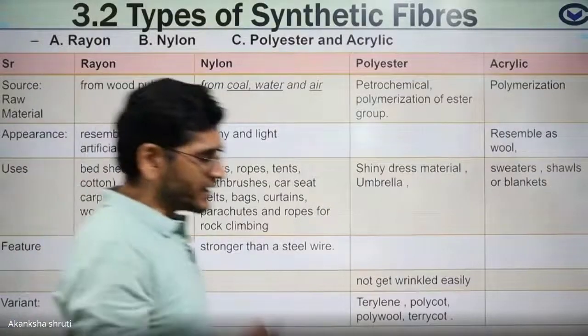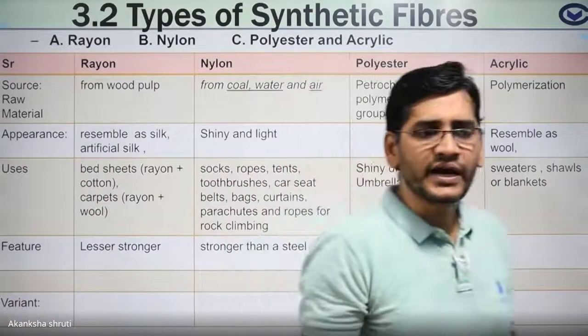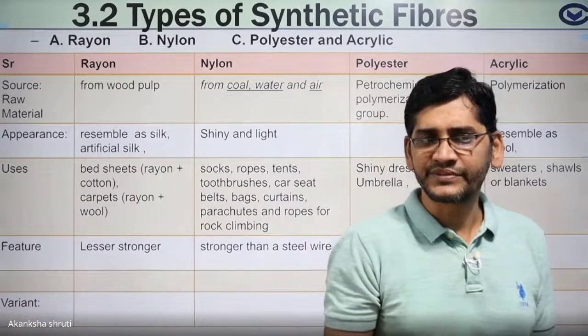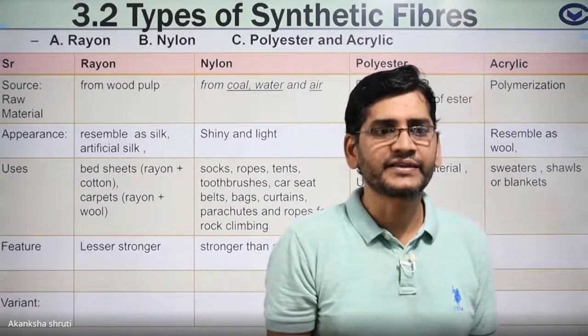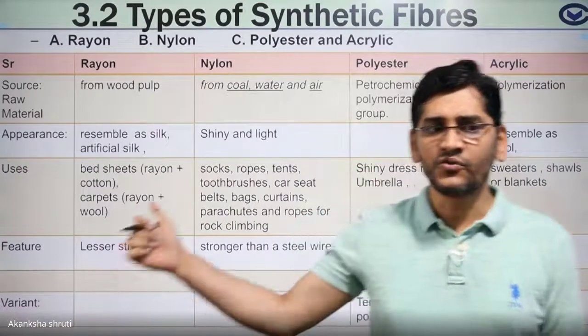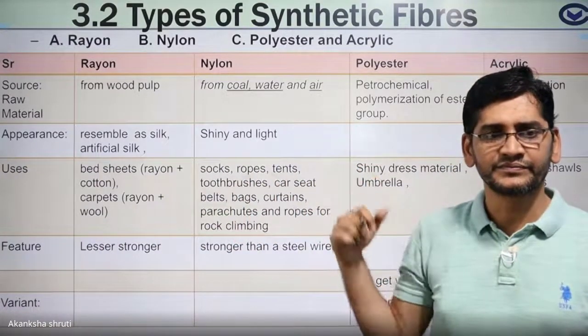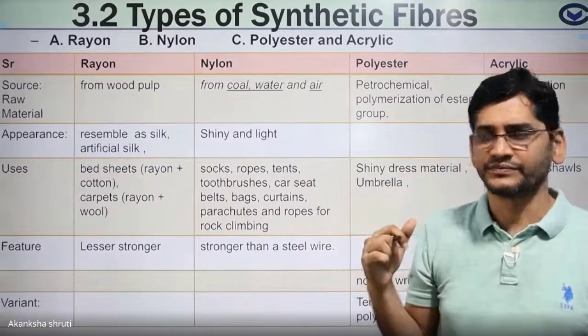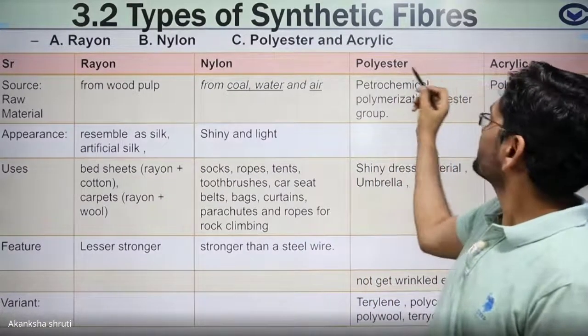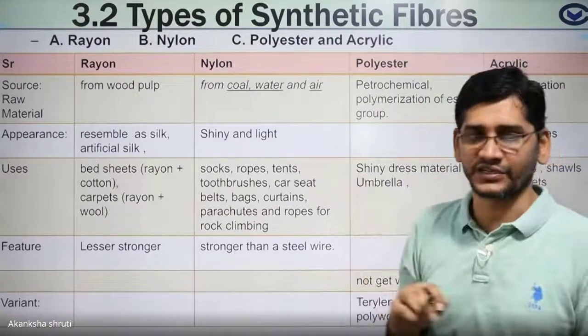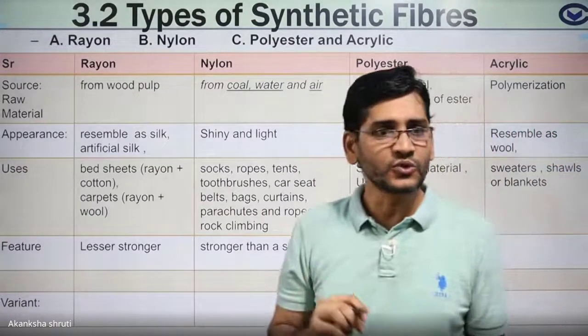Students, there are in total these 4 kinds of artificial fibers. For making the fibers, we are using these 4 kinds of artificial polymers. Or even polyester and acrylic can be kept together, then it is 3 categories. So what is the source?